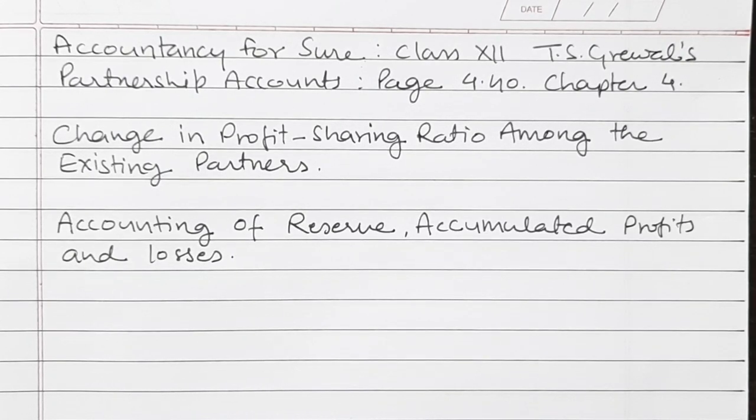Today we will be discussing chapter 4, change in profit sharing ratio among existing partners. Under this we will discuss accounting of reserve, accumulated profit and loss of the partners. So let us see the numericals from the textbook.